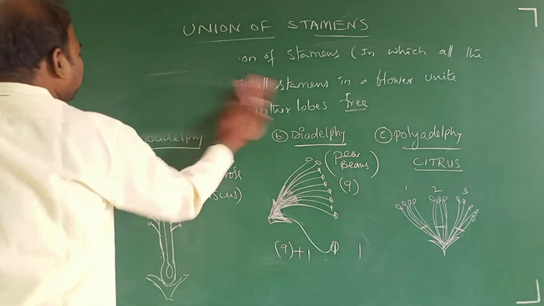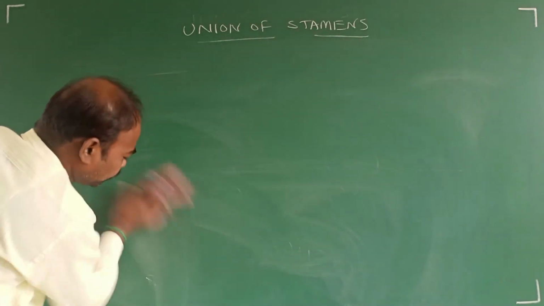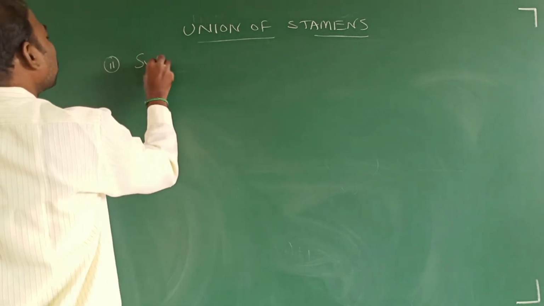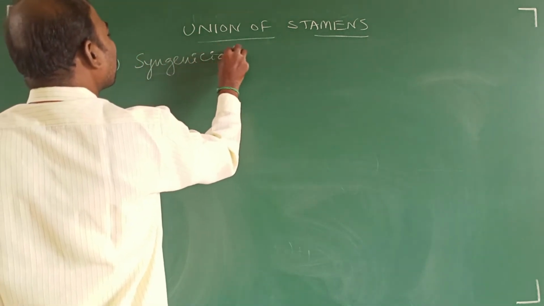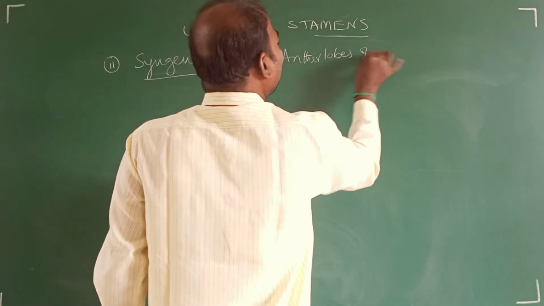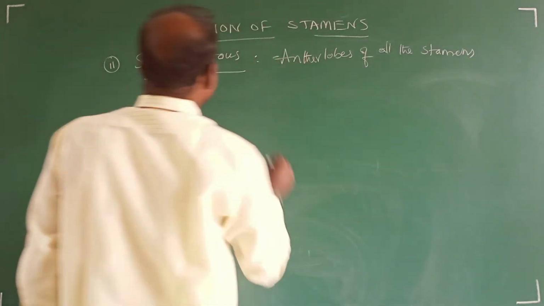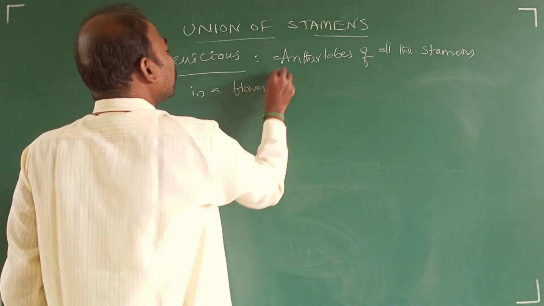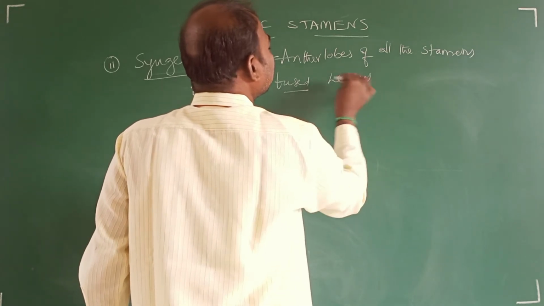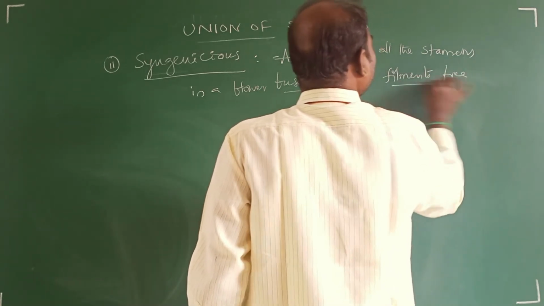The second one, syngenesious, means anther lobes of all the stamens in a flower fused, leaving filaments free.